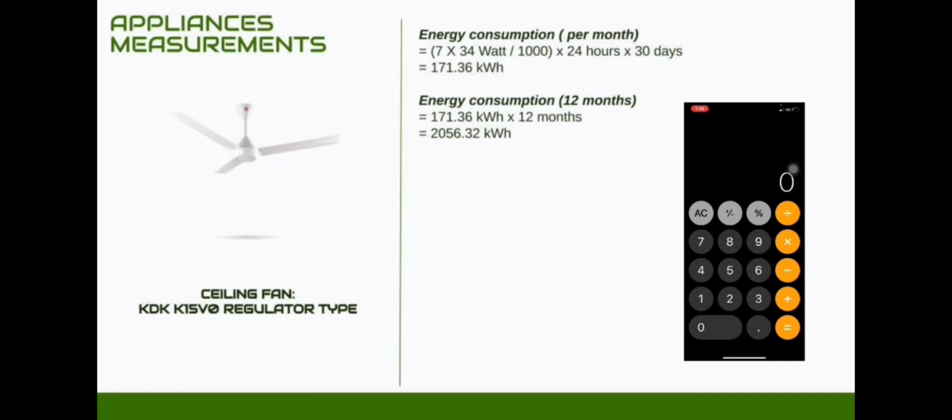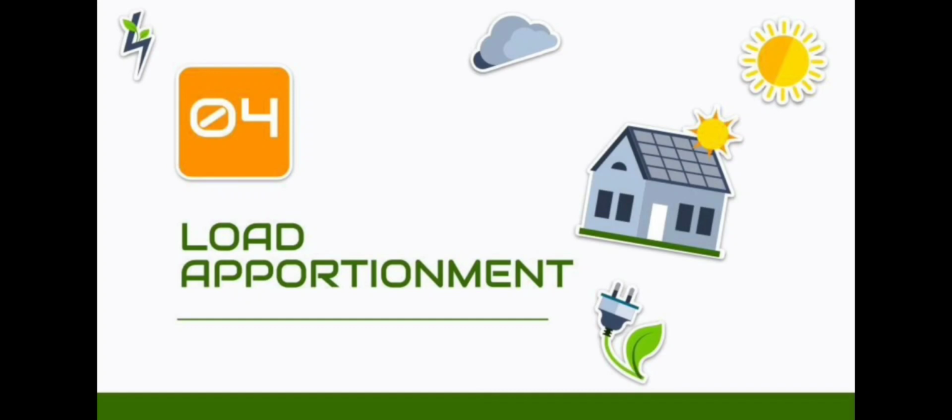In our house, we have 7 ceiling fans, so we multiply by 34 watts and then divide by 1000, multiply by 24 hours and multiply by 30 days, and we get 171.36 kilowatt hours. To get the energy consumption for 12 months, we just multiply by 12 months and we get 2056.32 kilowatt hours. Next, we move to the load apportionment, which is to know the percentage usage of each equipment.